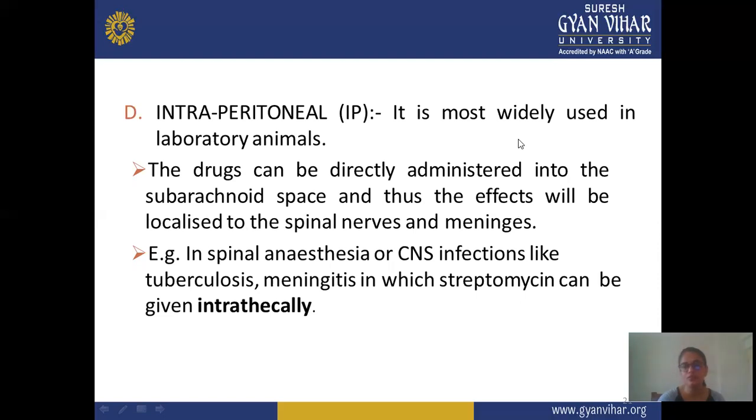And examples of this route are spinal anesthesia or CNS injections, like in tuberculous meningitis, in which streptomycin can be given intrathecally. This route is mainly specific for certain drugs, like TB drugs, for meningitis or any CNS infection, or streptomycin-type drugs, which are applied by this intrathecal route.